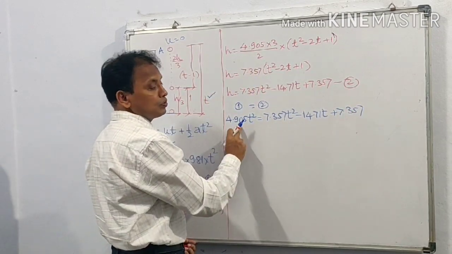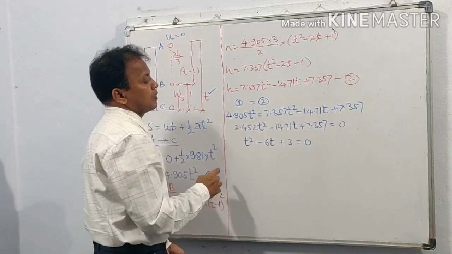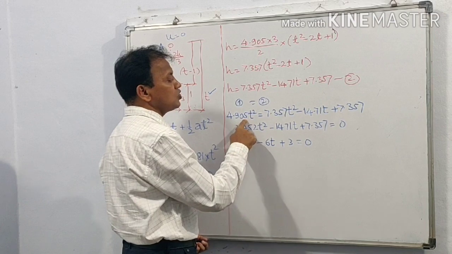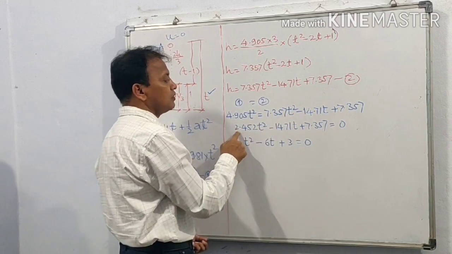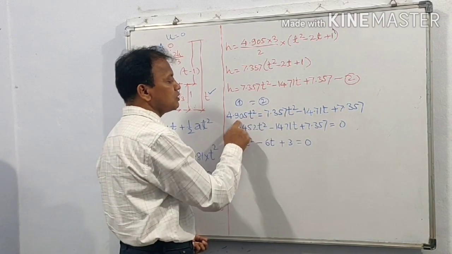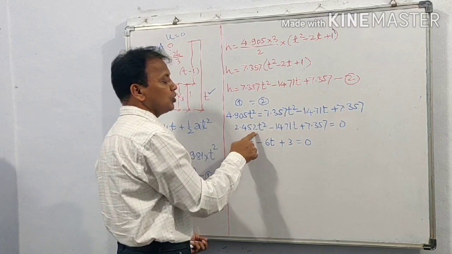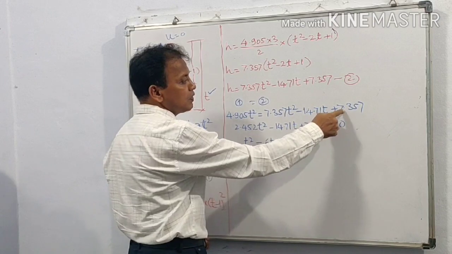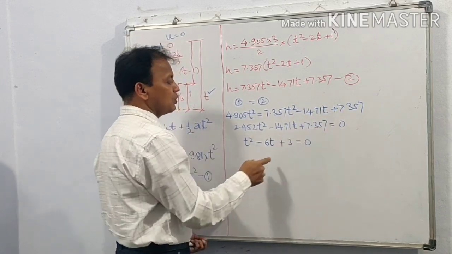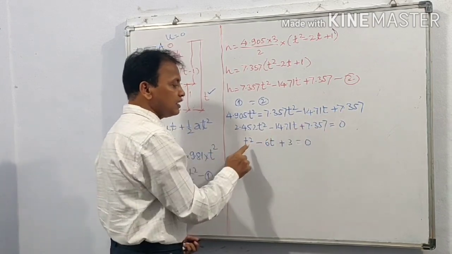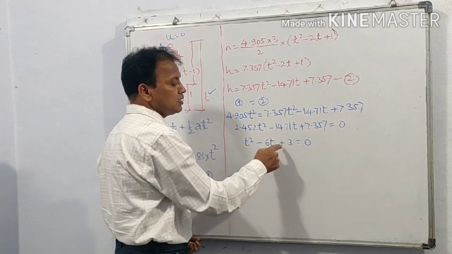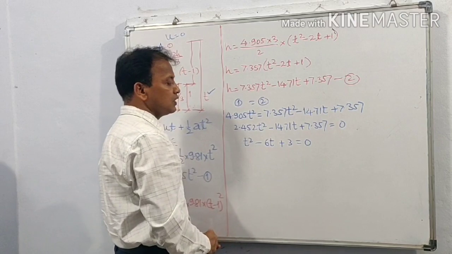Simplifying this equation, taking 4.905 t square on the right hand side, we are getting 7.357 minus 4.905, that is 2.452 t square minus 14.71 t plus 7.357 is equal to 0. Dividing the entire equation by 2.452, t square minus 6t plus 3 is equal to 0.